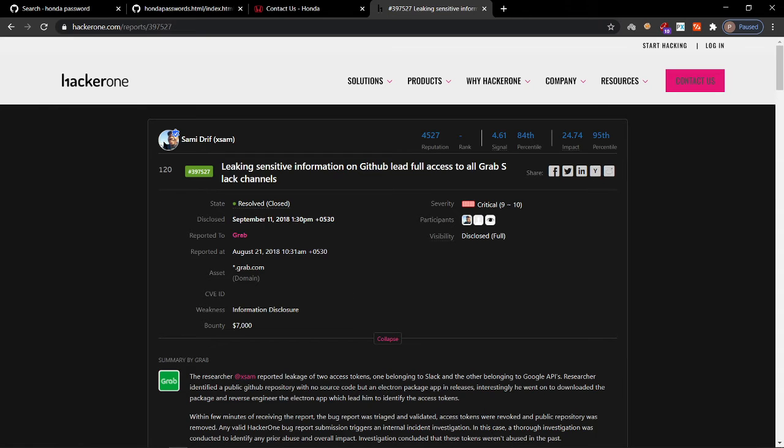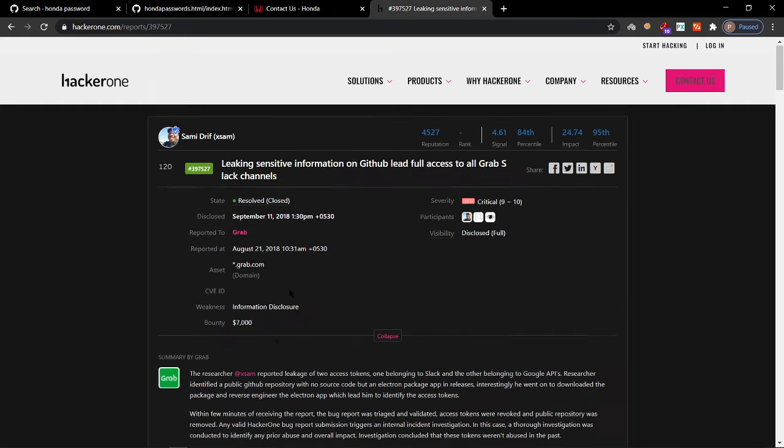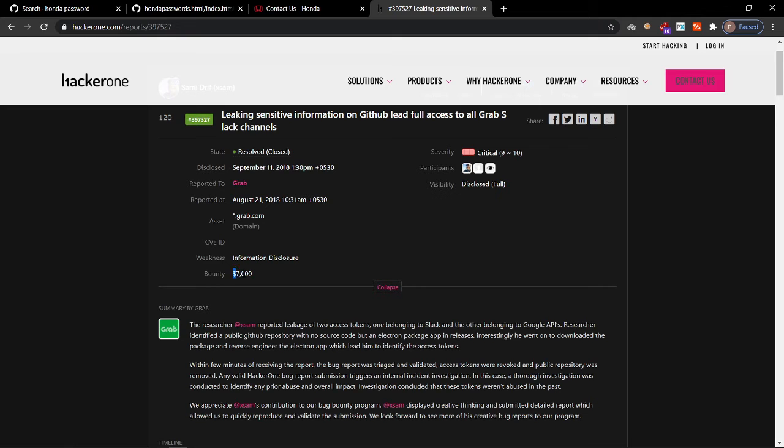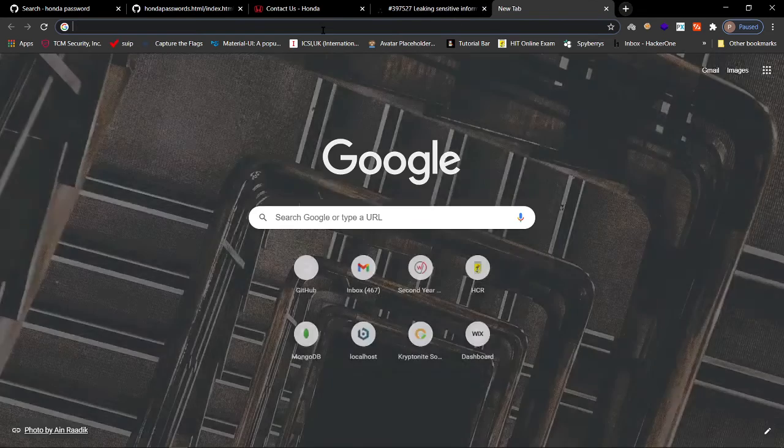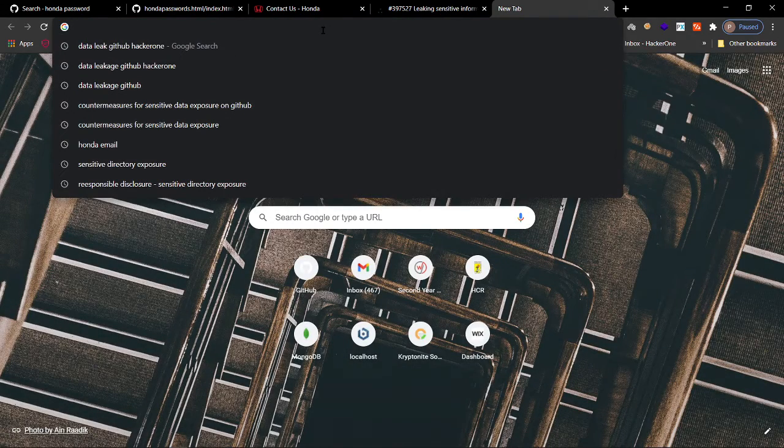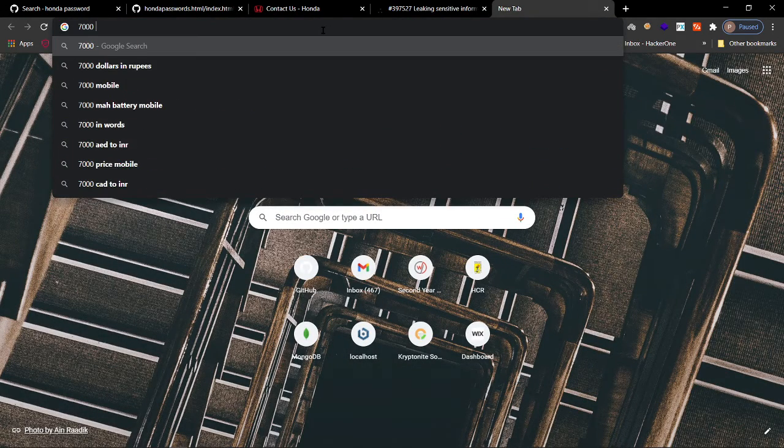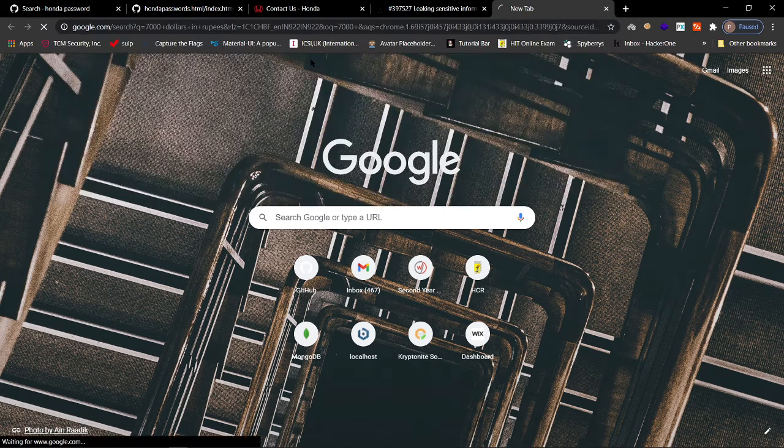Okay, see, this particular user has reported a leakage of sensitive information on GitHub. Full access grab as leakage. Okay, which company was it, Grab, and how much was he rewarded? It seems it's $7,000. He was rewarded $7,000 for this. For today's rate, you just check what $7,000 is in rupees.